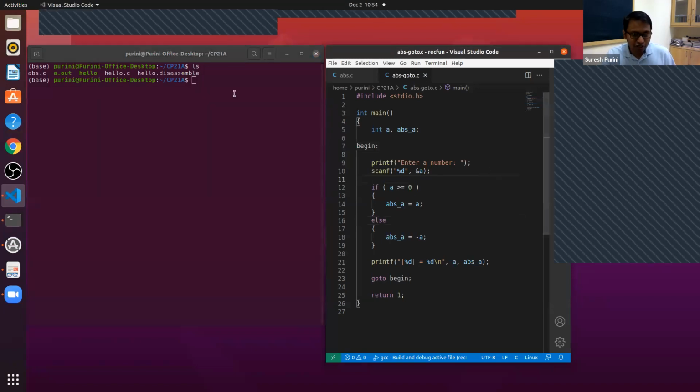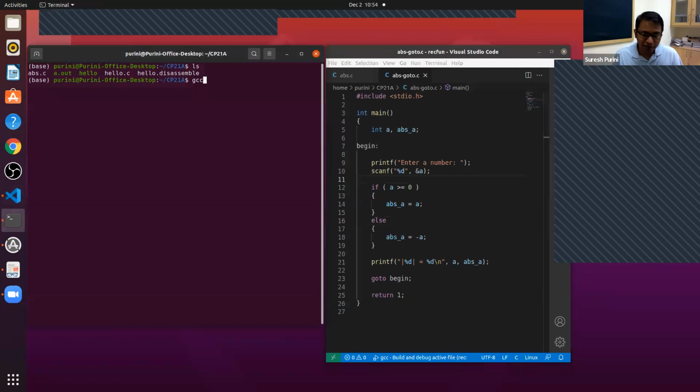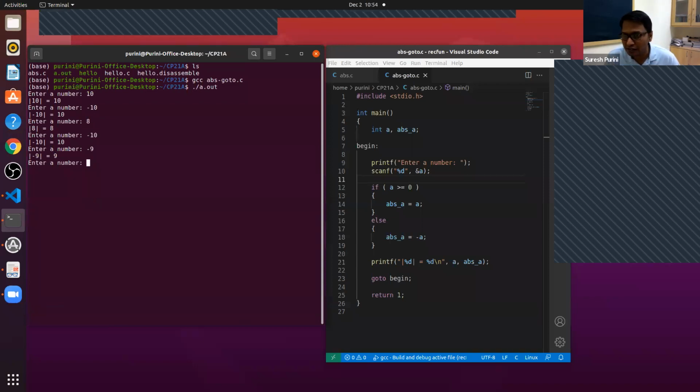So Divij has this question. Yes, this program runs forever. It's true. ABS go to .c and .a.out. So 10 and then minus 10, 8, minus 10, minus 8. This program runs forever.